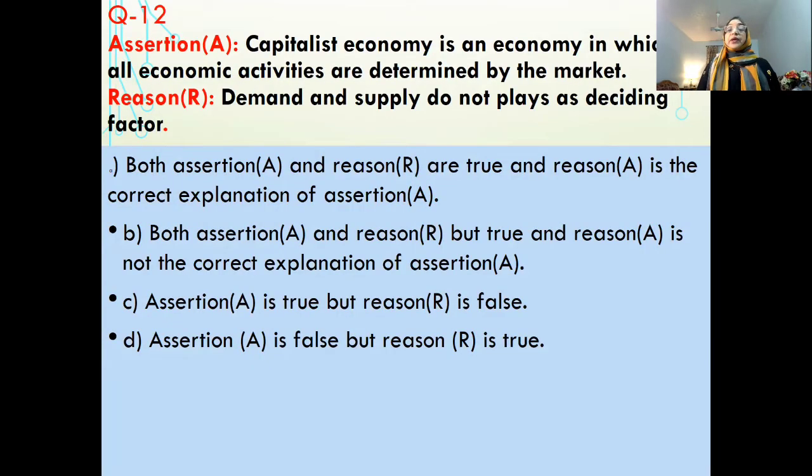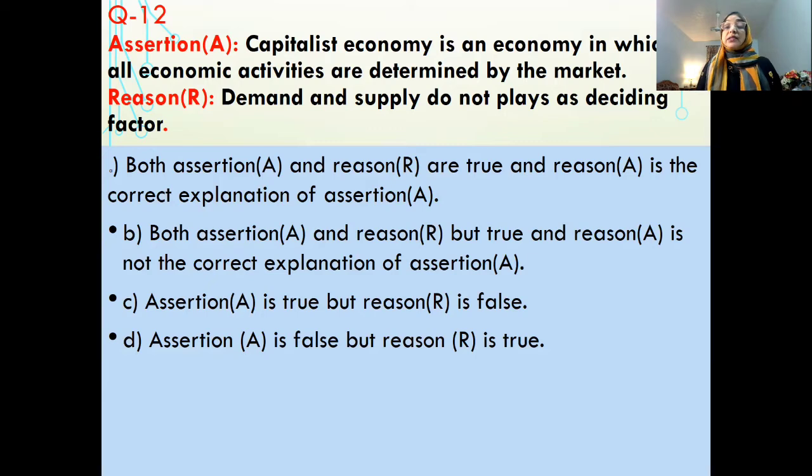Next question. A capitalist economy is an economy in which all economic activities are determined by market. Market means demand and supply is determining all the economic activity in a capitalist economy. The assertion is true.